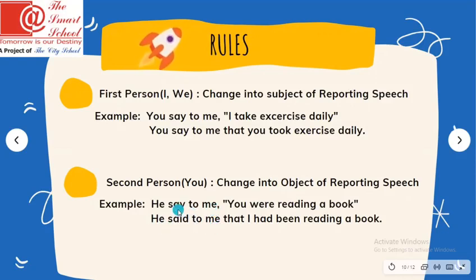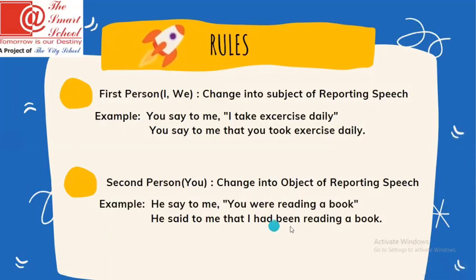I told you before that say can be changed into said. If you don't wish to change it, you can keep it the same as say as well. Punctuations are removed over here and replaced with that. You has been changed into I. There was past continuous tense over here, which has been changed into past perfect continuous tense over here.